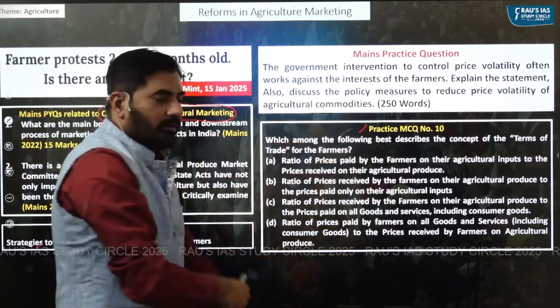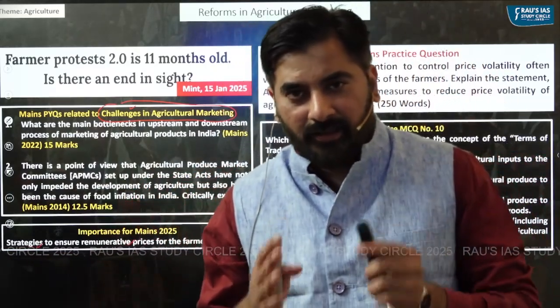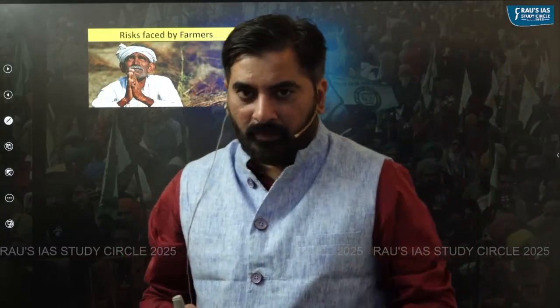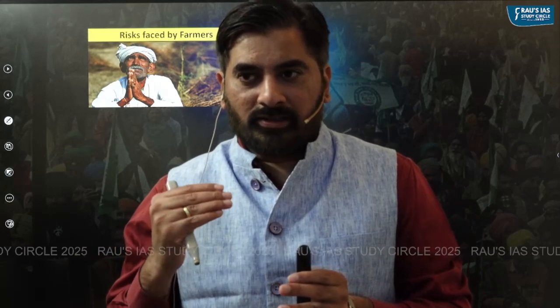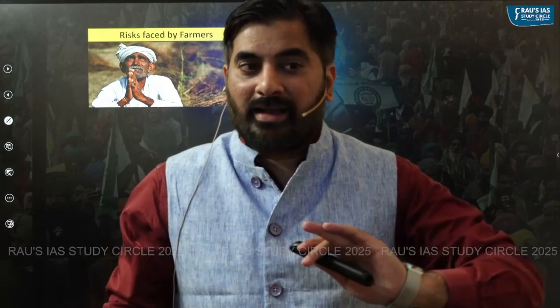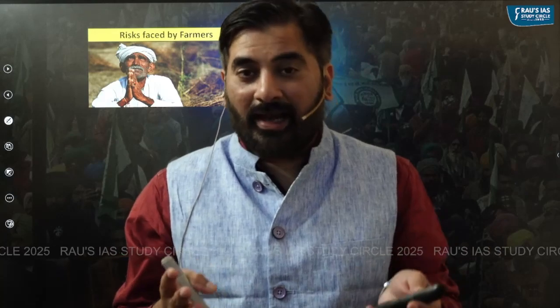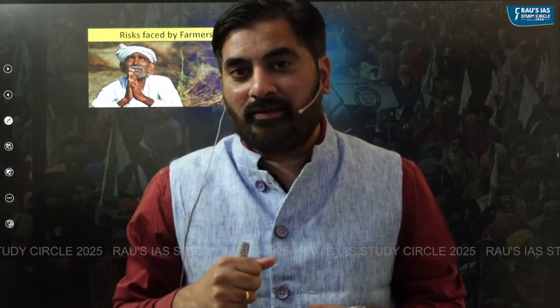You have this particular prelims question. So let's understand the problems faced by the farmers in India. This year's economic survey has highlighted that if the prices of agricultural commodities reduce, farmers obviously incur a loss. But if prices of agricultural commodities increase, even in that case the farmers incur a loss. Now, this is actually ironic because if prices increase, farmers should get benefited, right? But why do farmers not benefit if there is an increase in prices of agricultural commodities?